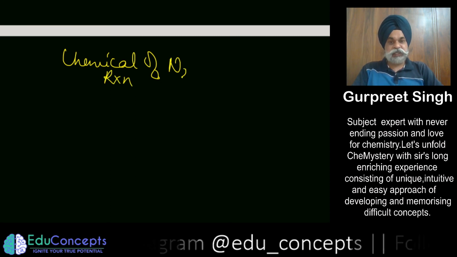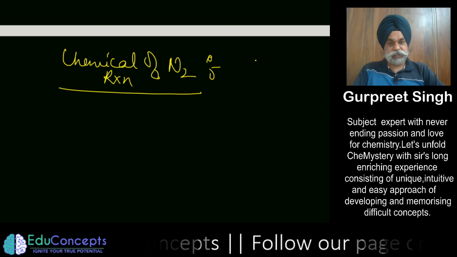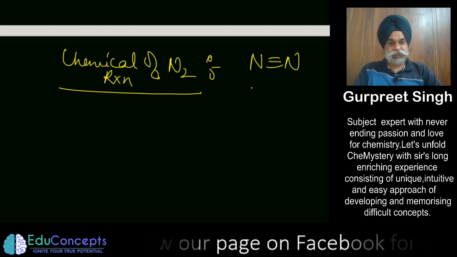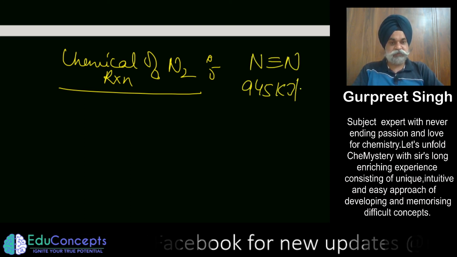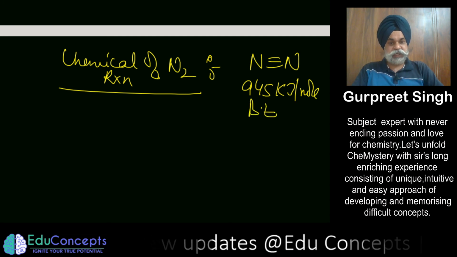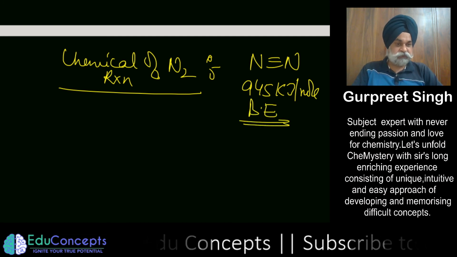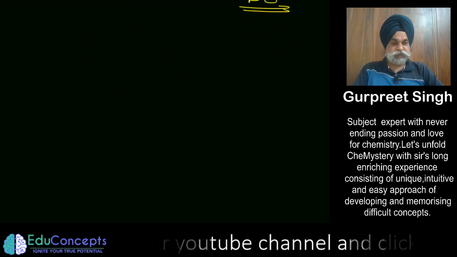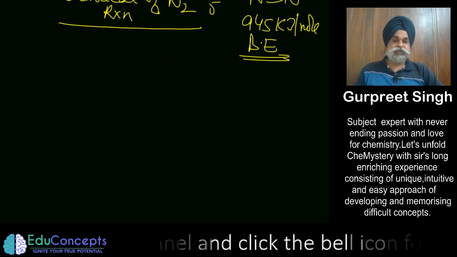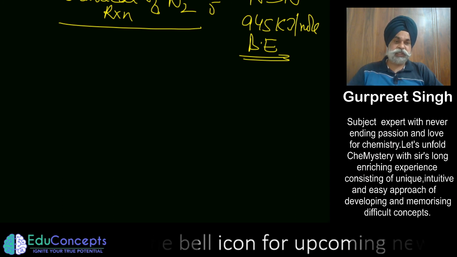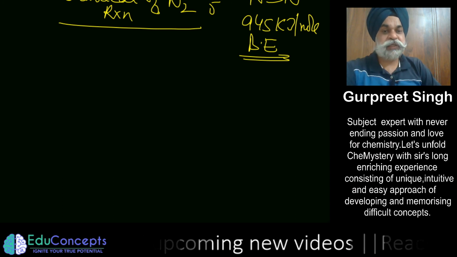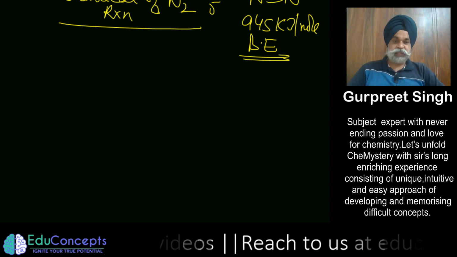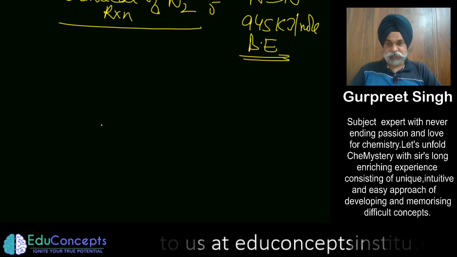Chemical reactions of nitrogen are very few because it has a triple bond whose energy is 945 kilojoule per mole. This is a very high bond energy, so it is not chemically very reactive. So as regards chemical reactions, you won't be getting many reactions based on it, because basically it is not a very reactive gas.